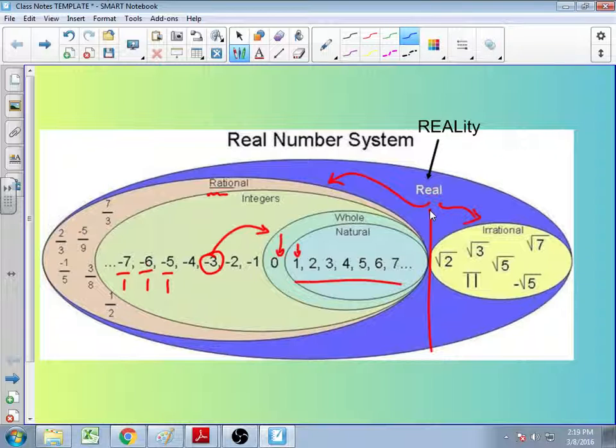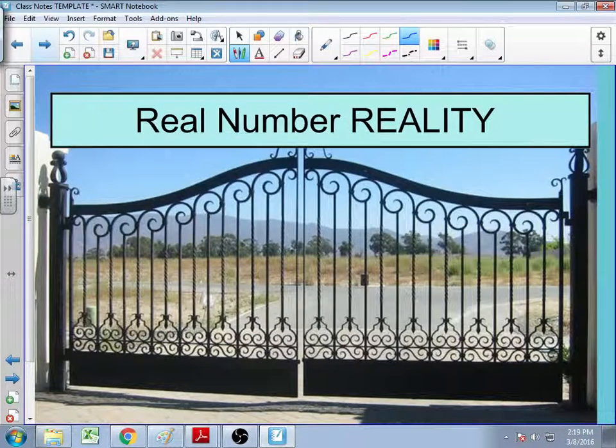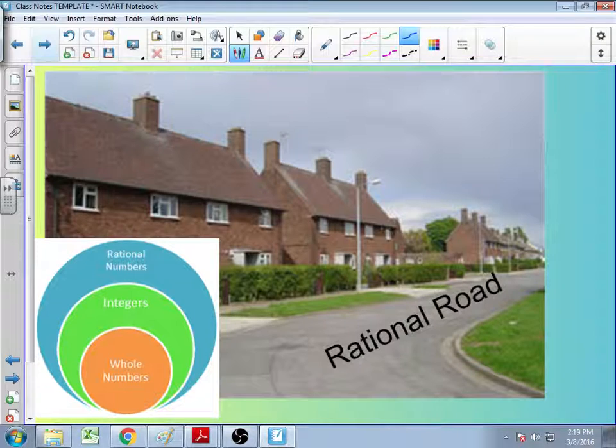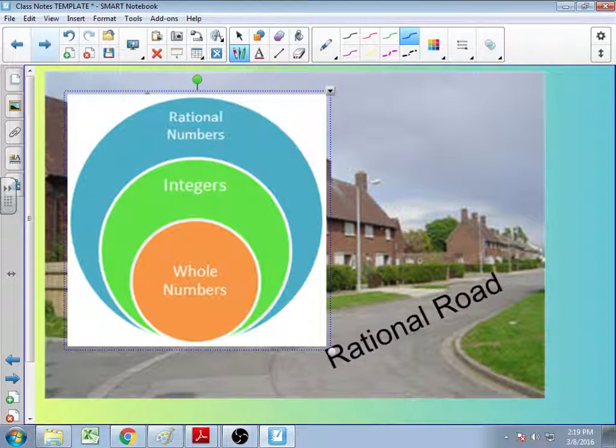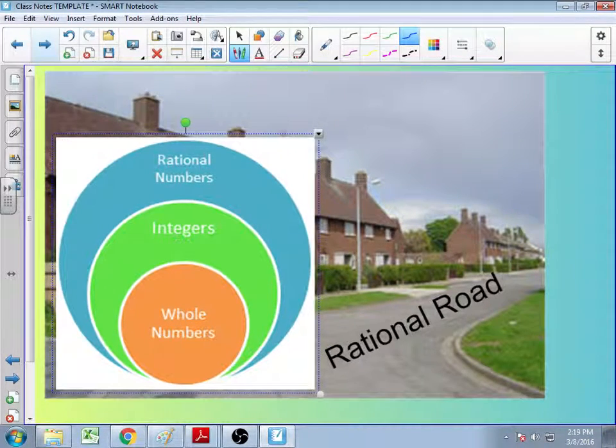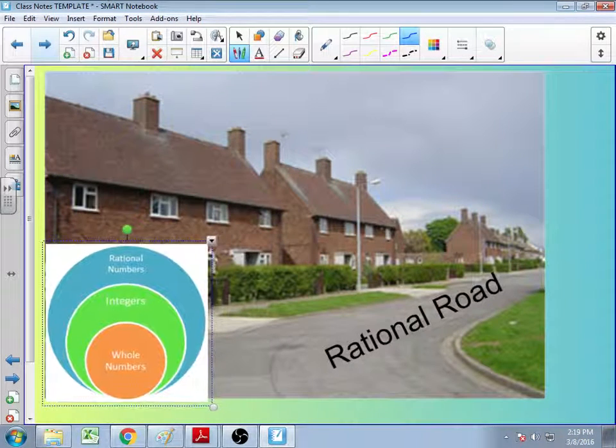So here's a little story that I use to help us remember and keep this straight. When you enter the real number reality, there's a gate. There's a big gate, and there's security guards. And they ask you if you're real, and if you're real, they're going to let you in. But in the real number reality, there are 2 places you might be told to live. You might be told to live on rational road. Rational road is going to include all rational values. So remember, rational values encompass those integers. They encompass the whole numbers. They encompass those natural numbers. So all those values are going to be on rational road.